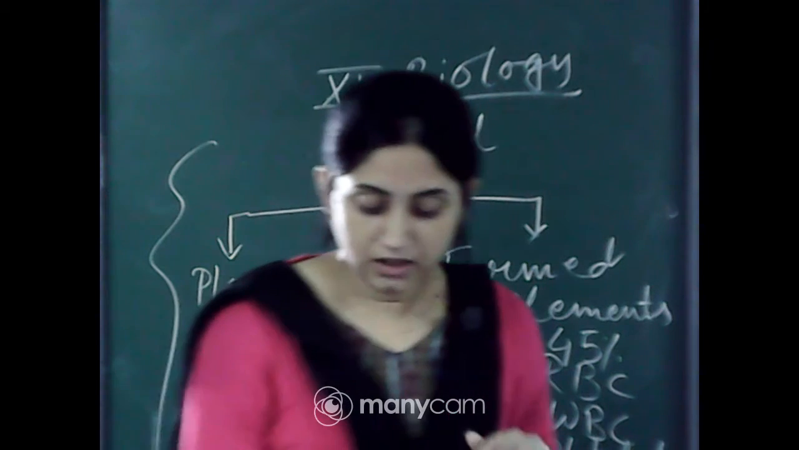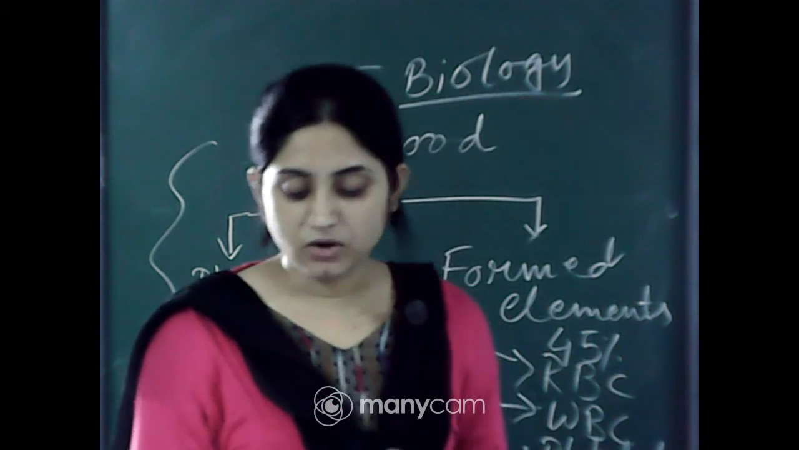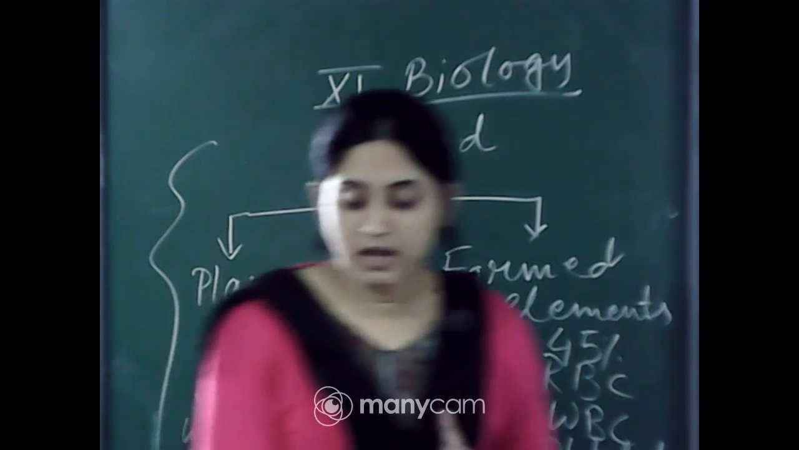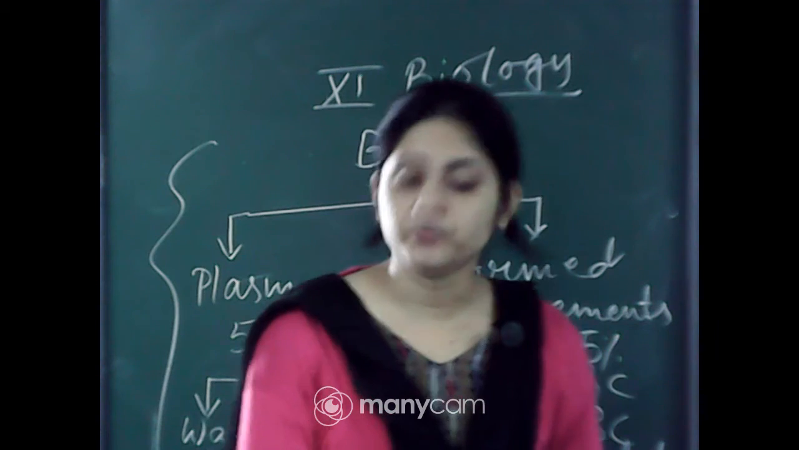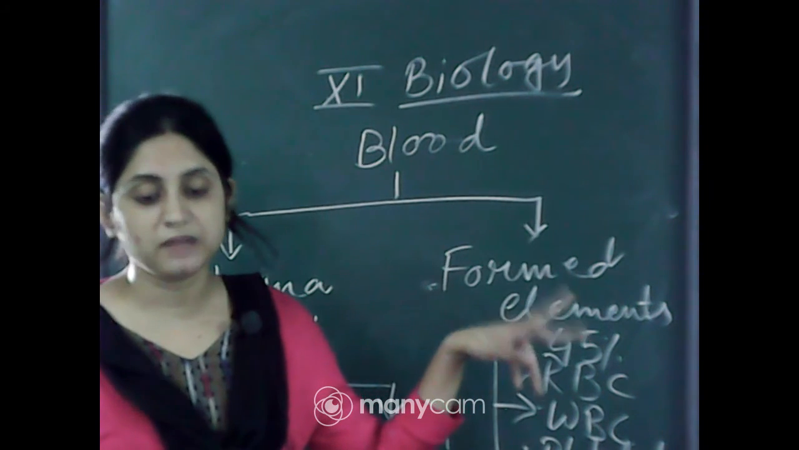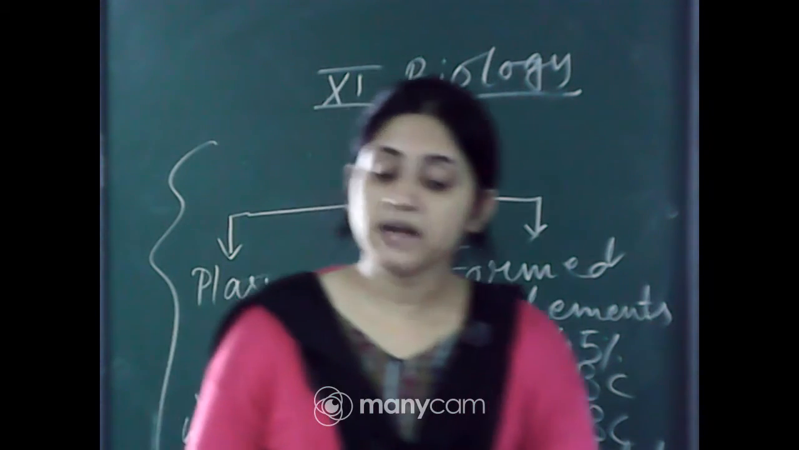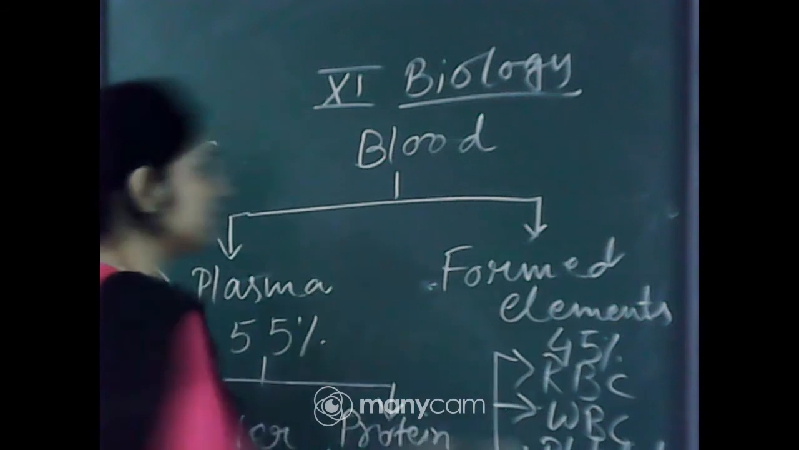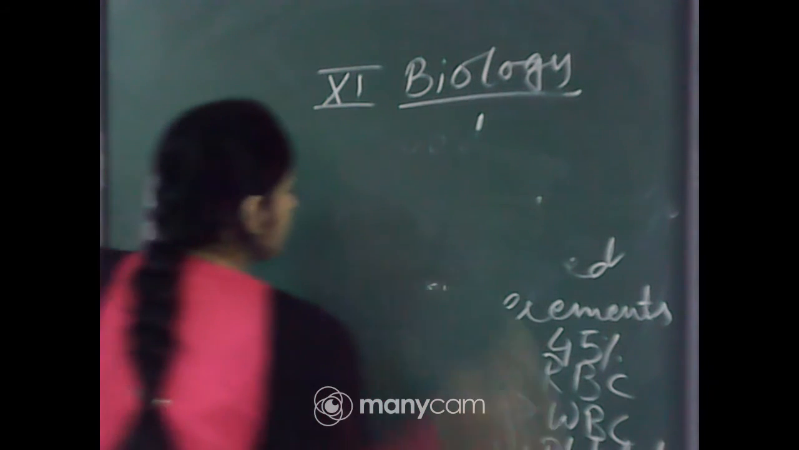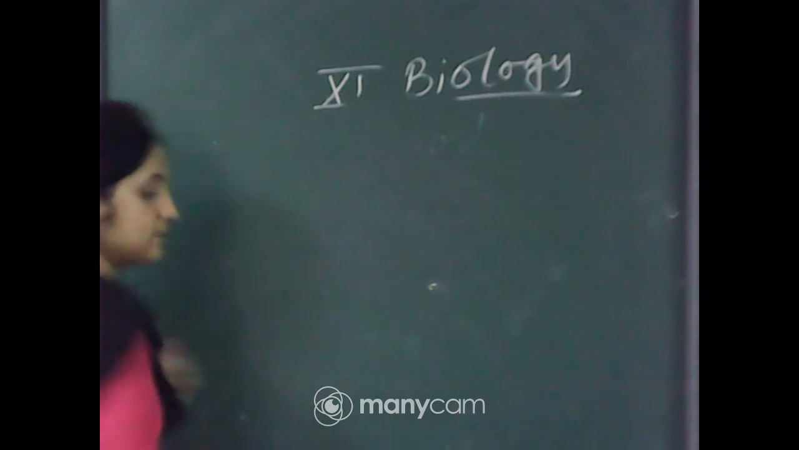Formed elements. The erythrocytes, leukocytes, and platelets are collectively called formed elements. The blood cells are collectively called formed elements, and they constitute nearly 45% of the blood. So 55% is the watery plasma in the blood, and 45% is the formed elements. Erythrocytes, that is RBC. So let's read about the erythrocytes or RBC: what is their lifespan, what is their number, and what is their function.